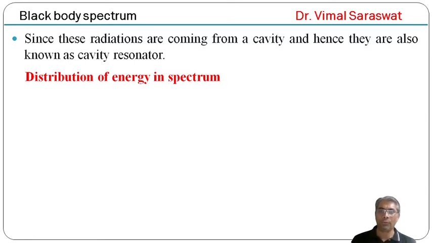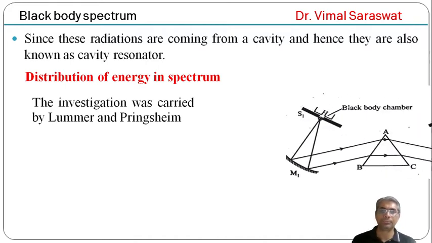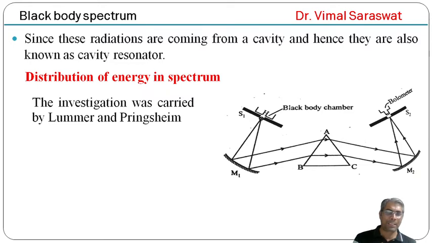Now, distribution of energy in the spectrum. The investigation was carried out by Lummer and Pringsheim. This is the experimental arrangement which was used by Lummer and Pringsheim. Here we have the blackbody chamber. S1 is a slit, M1 is a mirror, M2 is also a mirror, and ABC is a rock salt crystal. S2 is also a slit, and here we have a bolometer.